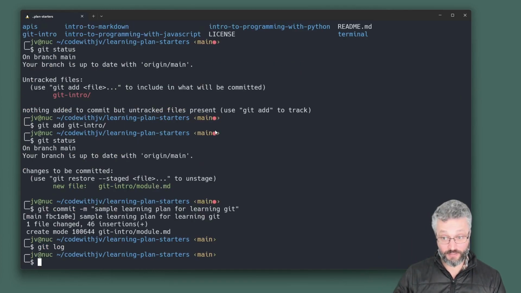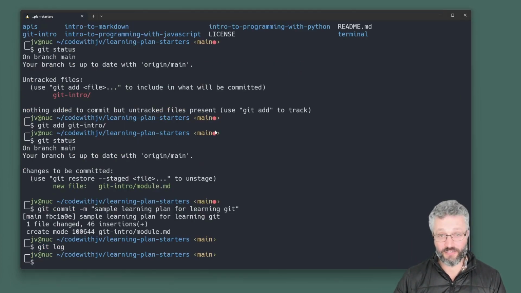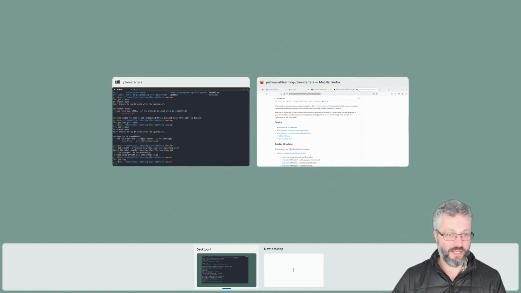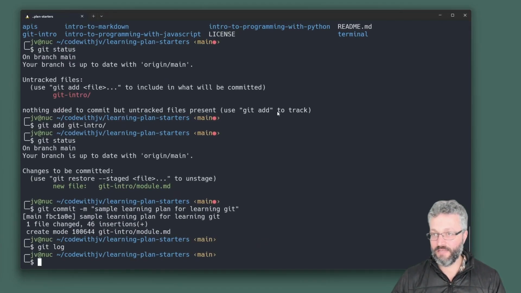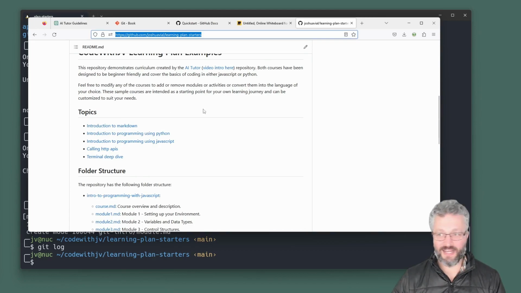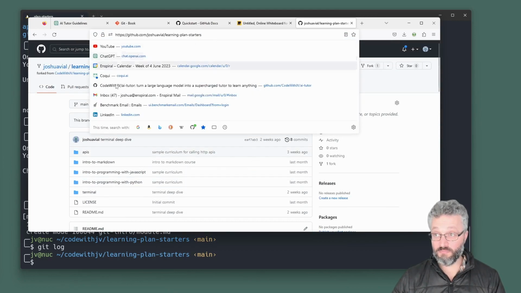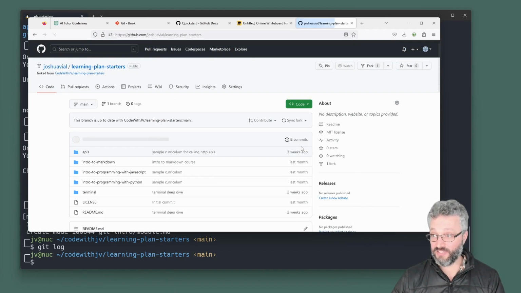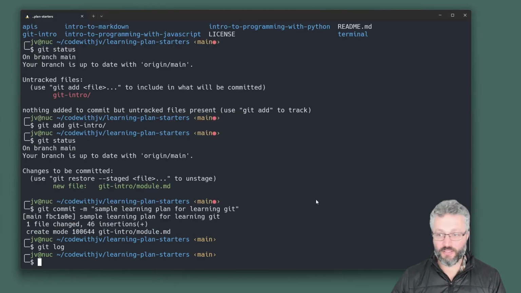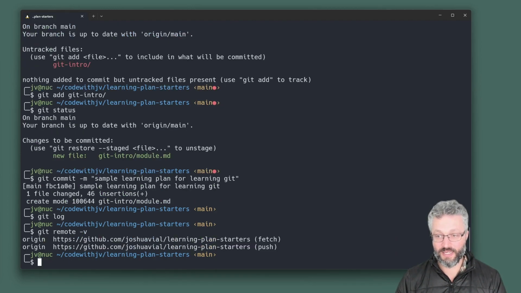So now I've committed it, but it only lives on my local machine. It doesn't live on GitHub yet. And even if I go to my learning plan starters here, this one up on GitHub, my changes aren't there. The last change was 2 weeks ago when I did the terminal deep dive. Because I've just made the change on my local computer, to get it up onto GitHub, we use something called push. Because when you do clone, it makes a remote for you called origin.